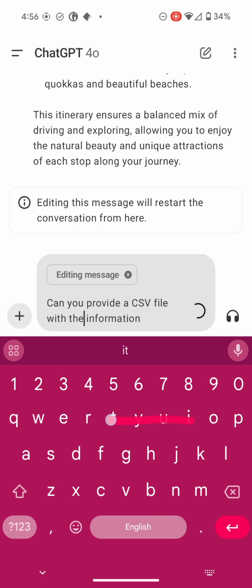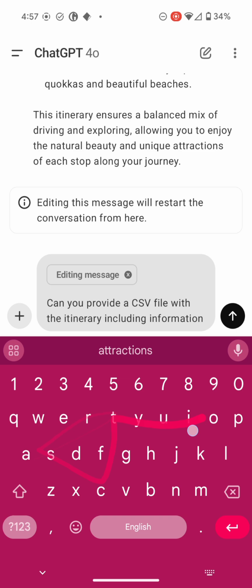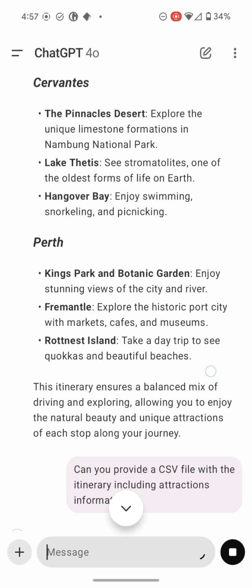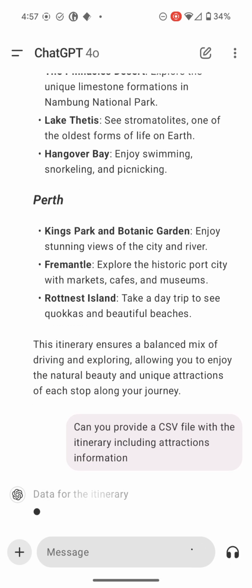So at this point, because I'm editing a message, it's just going to forget everything that happened after this point. And the conversation will resume from where I asked the question, but this time with the question more accurately asked. And I like that about ChatGPT. It is able to completely forget the end of this conversation, so it doesn't bias the new conversation. I can erase that misunderstanding, which is easier to do with ChatGPT than it is with people. In that respect, you can deal with ChatGPT with a little less misunderstanding sometimes.